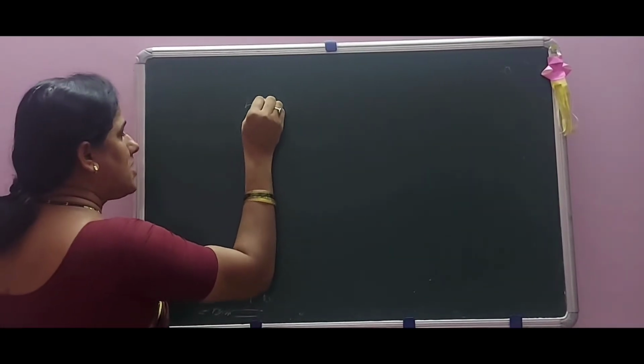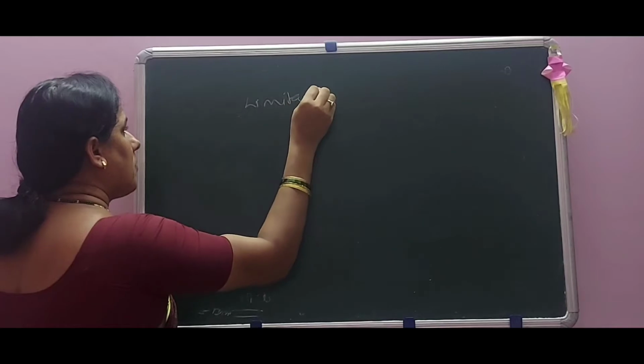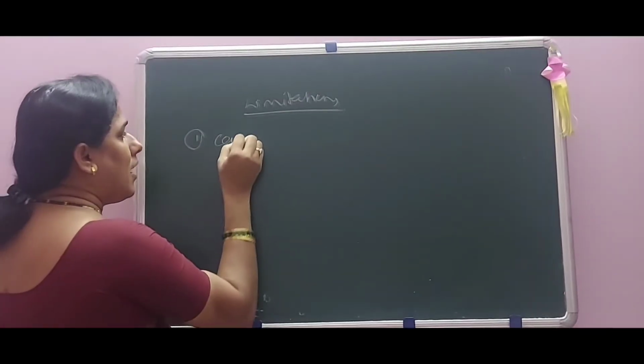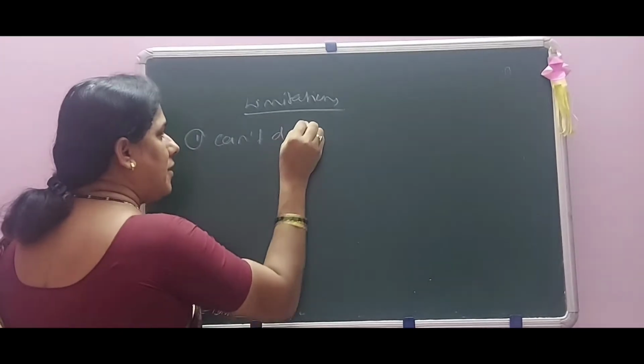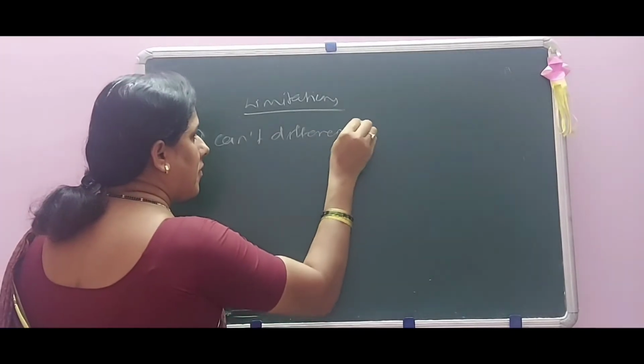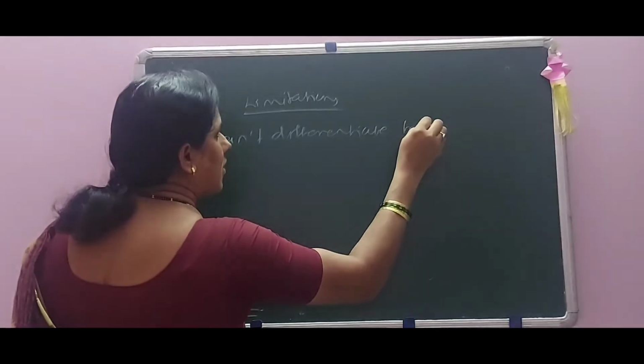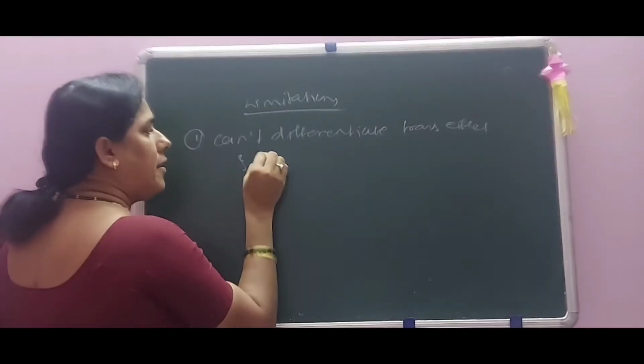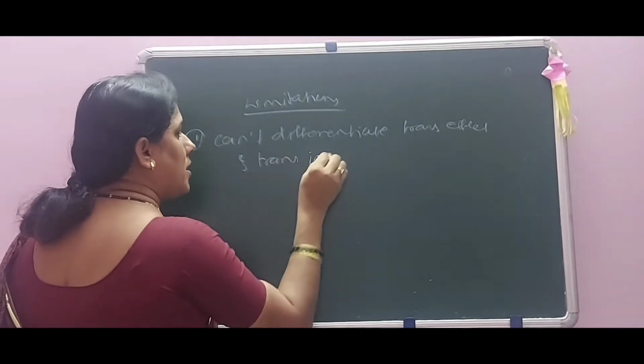First one is limitations. This theory can't differentiate trans effect and trans influence.